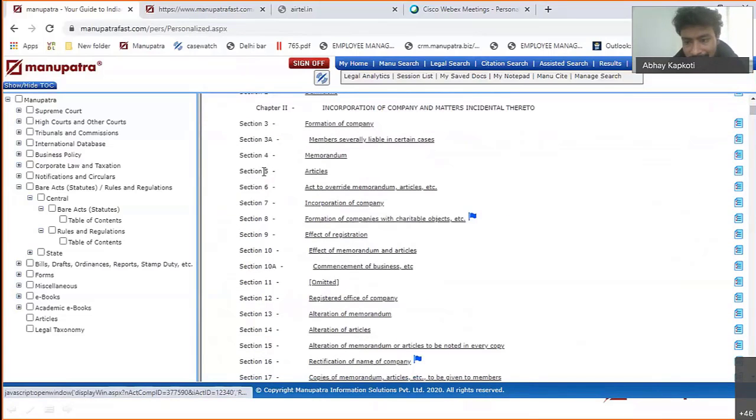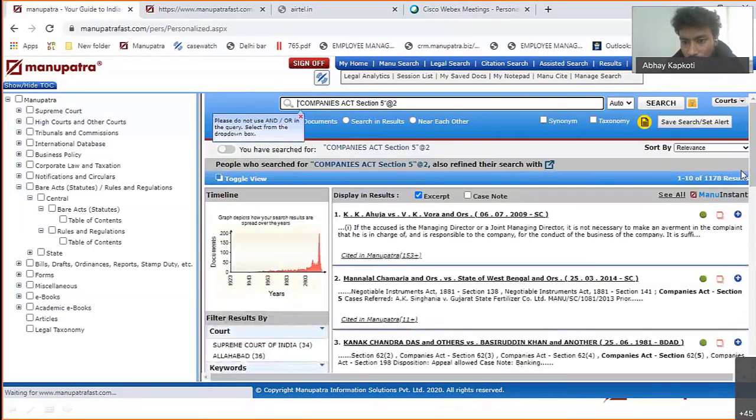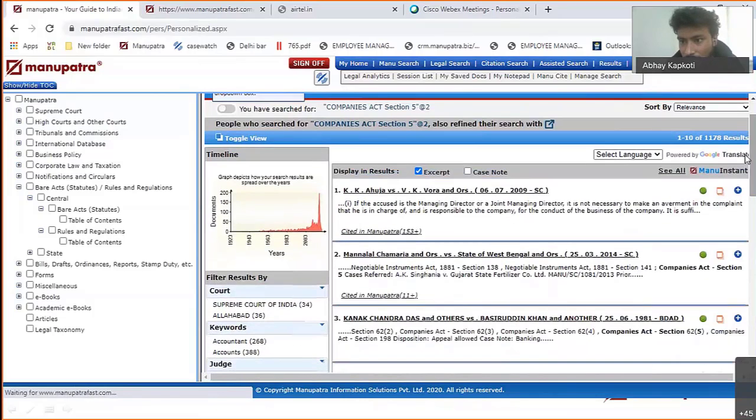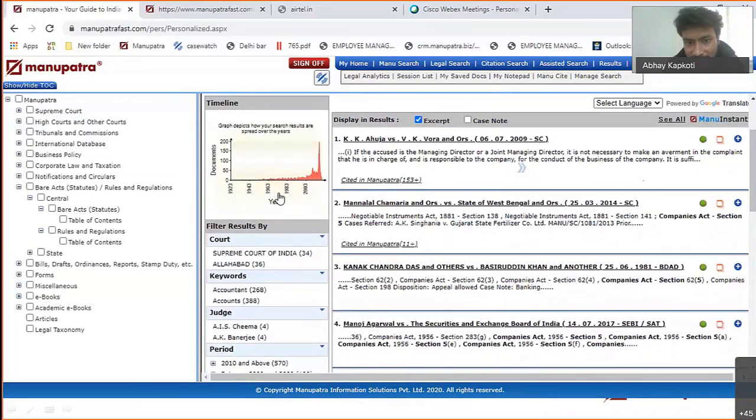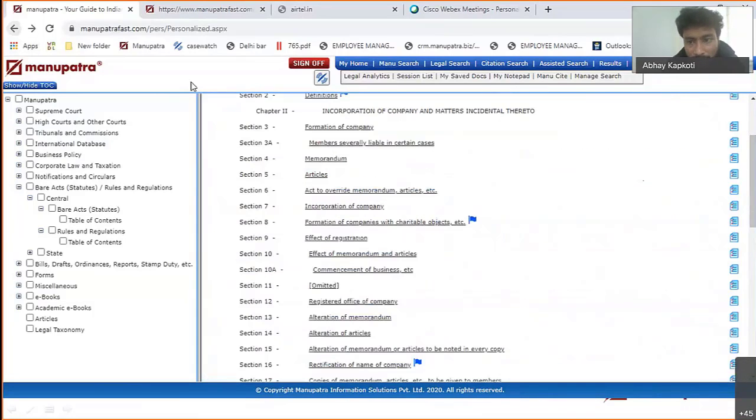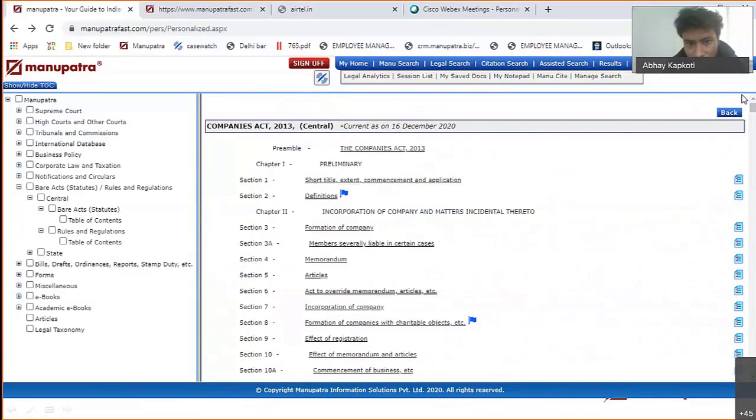Say I want to read section 5 articles. Click onto this one. And now from here you will be able to get like 1078 results on Companies Act article section 5. Okay. This is on section 5.